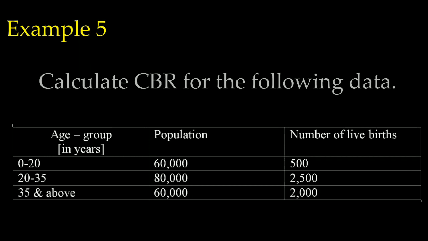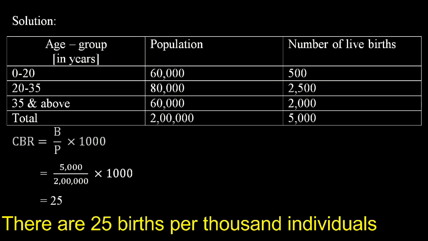One more example. Calculate CBR for the following data. Again, the data is given. The problem is similar to the previous question. Add all the birth rate, add the population. In the solution part, write the formula CBR equal to B by P, which is multiplied by 1000. Add total number of live births, copy that value in the numerator, divide it by the total population in the denominator, multiply it by 1000, and you will get the answer, which is 25.